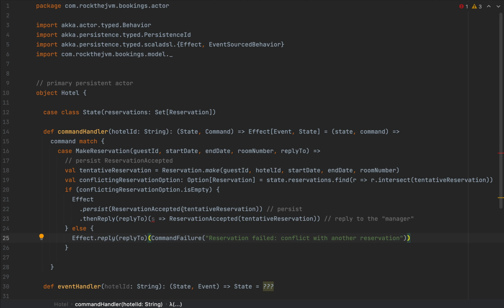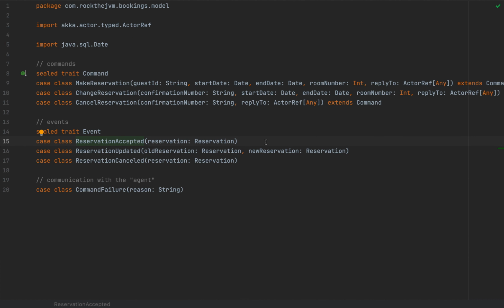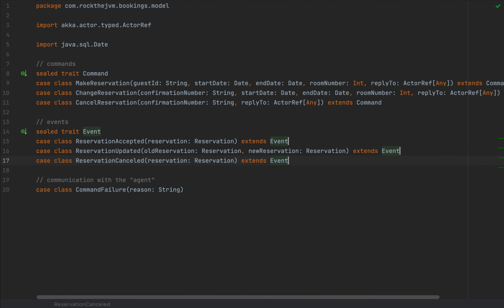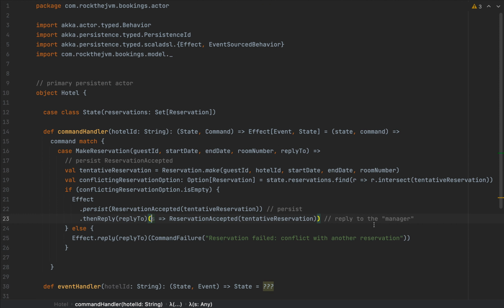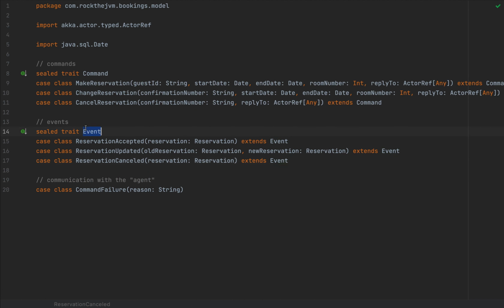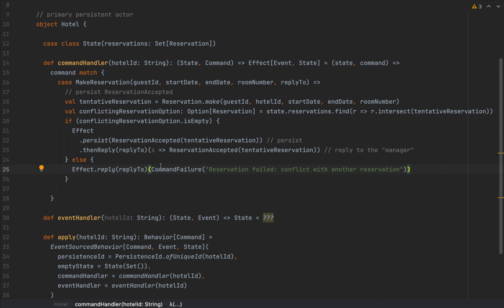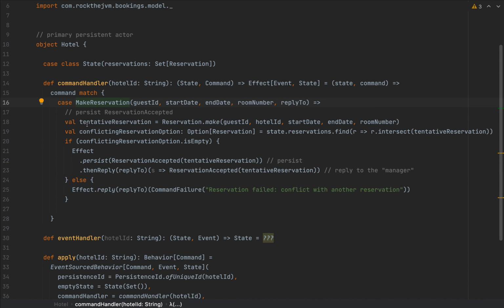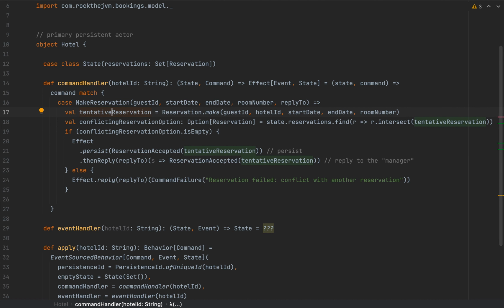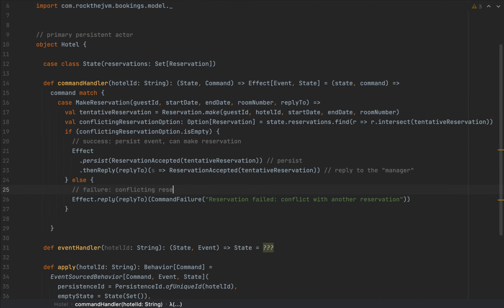Now, for some reason, the compiler is unhappy with my S thing, and this is probably because ReservationAccepted doesn't extend Event. So I'm going to make sure that all my types extend Event. And if I do that, I can go back to my code and the function is interpreted correctly. All right, so all the events need to belong to the same trait because everything is typed, so the compiler type checks all. So this MakeReservation is only persisted if we have a non-conflicting scenario here.